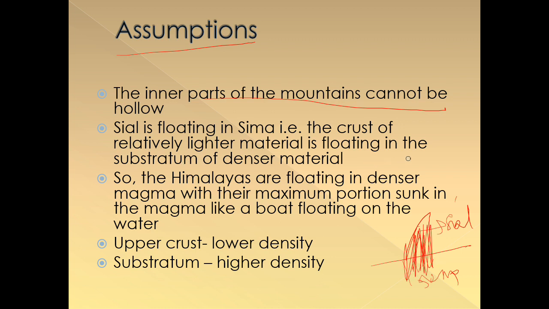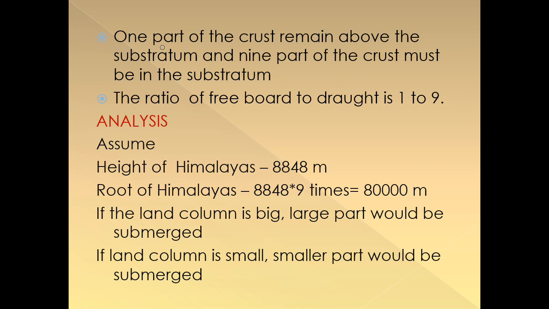Relatively lighter material is floating in the substratum of denser material, because Sial is made up of a less dense material and Sima is made up of a more dense material. The Himalayas are floating in denser magma with their maximum portion sunk in the magma, like a boat floating on the water. Upper crust has lower density and the substratum has higher density. One part of the crust remains above the substratum and 9 parts below. So he said here, 1 part of the Himalaya is above the substratum, and 9 parts of the Himalaya are below the substratum. The ratio of freeboard to draught is 1 to 9.